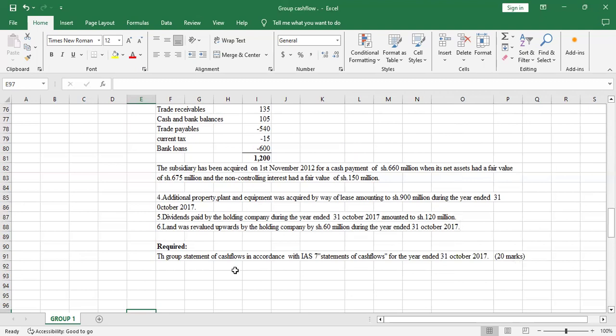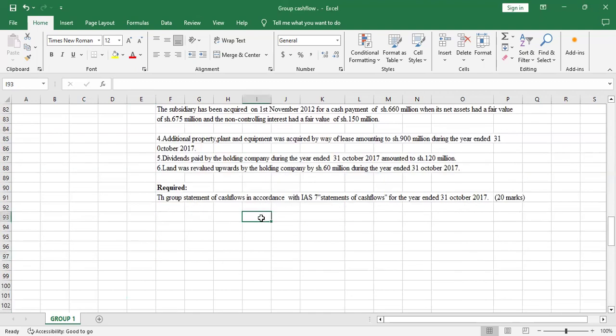So you have 20 marks, and this is an area that they will test on BDA. I'll attach this question in the description on my YouTube so that you can follow even as you look at the question. So I'll start.